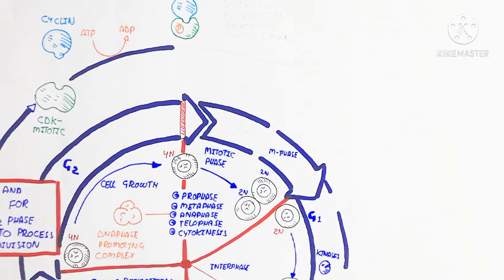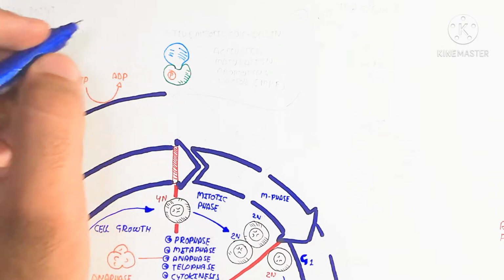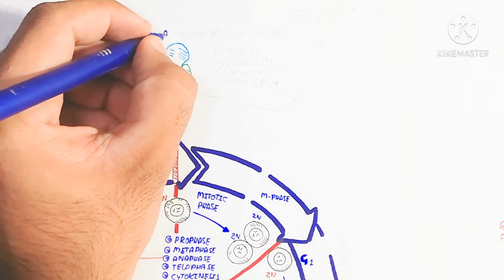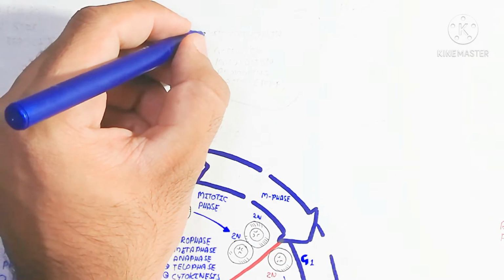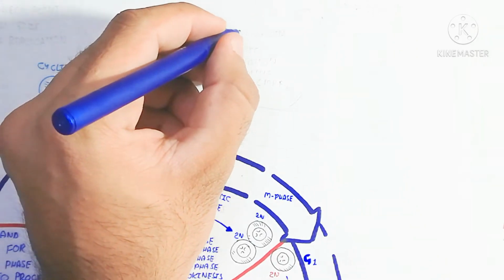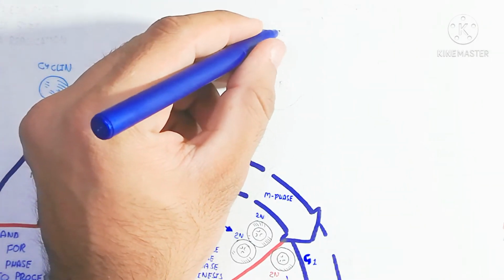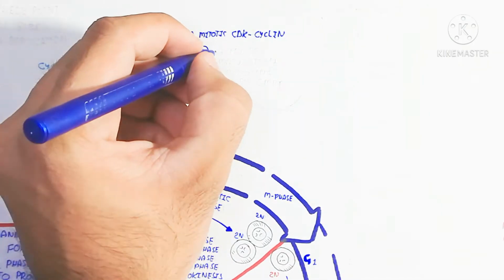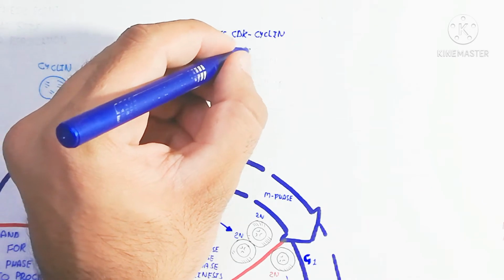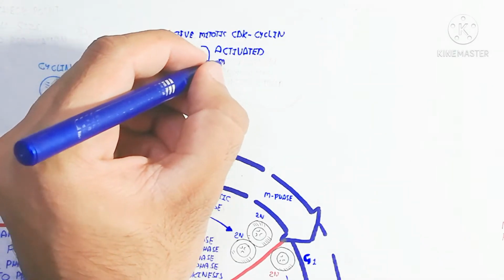This activated maturation promoting factor, MPF, gives the maturation of this complex. This complex will mature, and after this it will trigger the mitotic division. So the mitotic phase, the M phase, will be triggered by this activity.